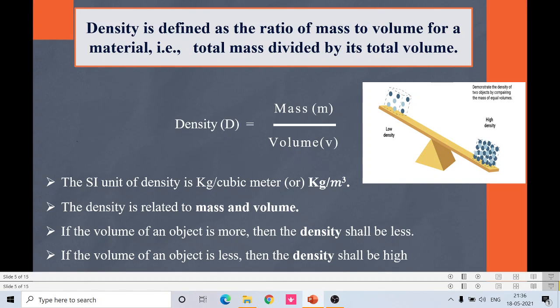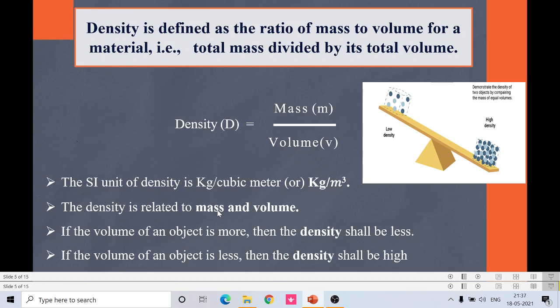What is density? Density is defined as the ratio of mass to volume for a given material, that is, the total mass divided by its total volume. So the formula for density is D equals mass per volume. Mass is denoted by the symbol M and volume is denoted by the symbol V. The SI unit of density is kilogram per cubic meter, or we can say kilogram per meter cube. Both are one and the same.